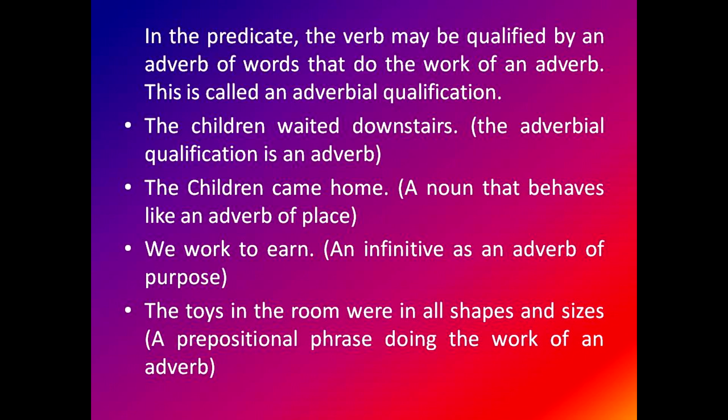Next one: the children came home. Where did the children come? The children came to home. Home is what? A noun that behaves like an adverb of place. So what is the predicate in the children came home? Came home will be your predicate. We work to earn. We work for what? To earn. To earn is what? An infinitive, used as an adverb of purpose. So what is the subject? We will be the subject and work to earn will be your predicate.